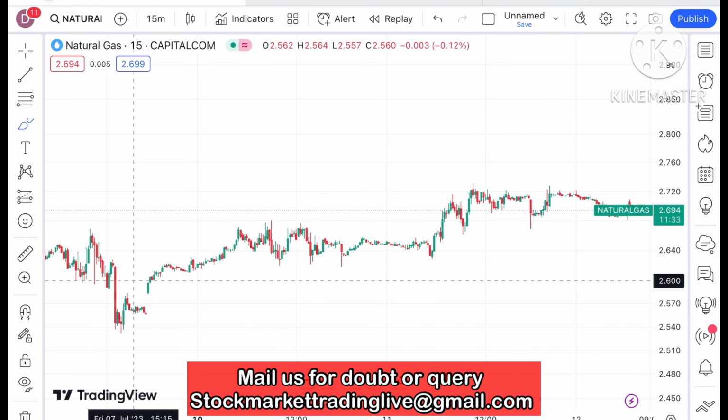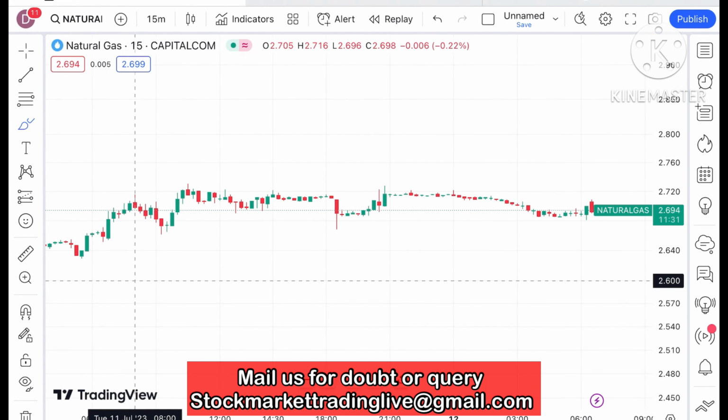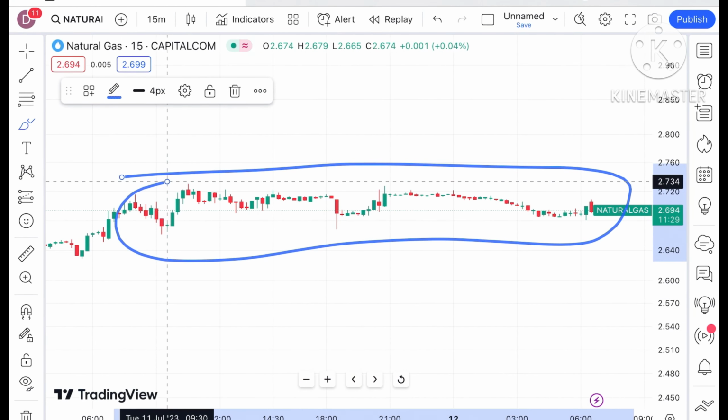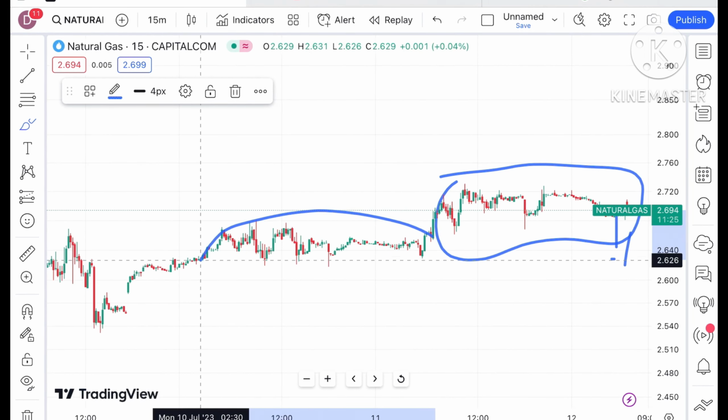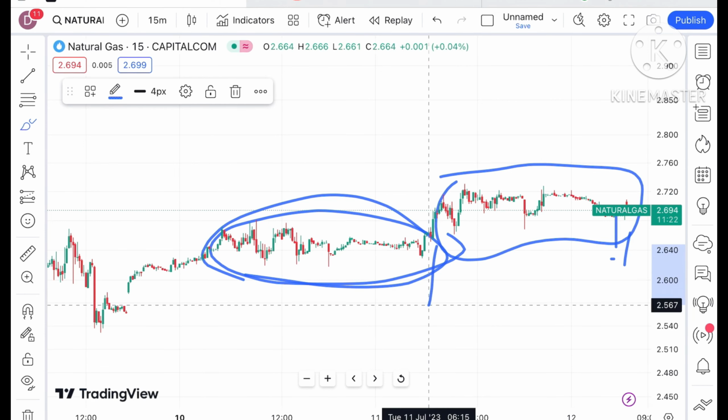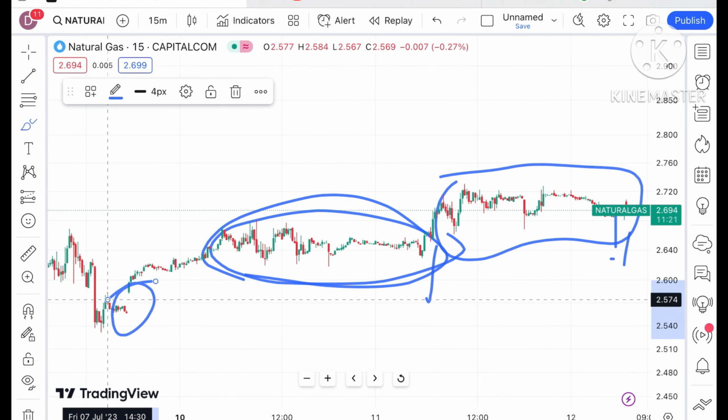Okay, this is a 15 minutes chart. On the basis of the 15 minutes chart, it is moving in this zone. As soon as it breaks this particular zone, chances of going to this zone will be there, and if this zone breaks downside, then there is a probability of filling this particular zone.